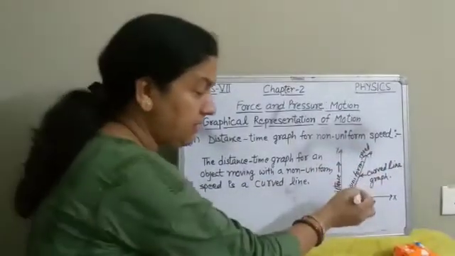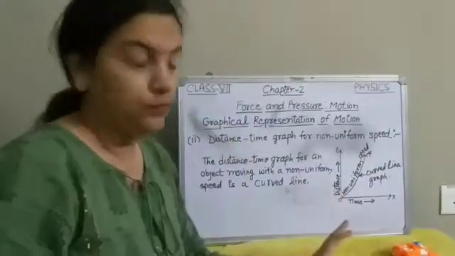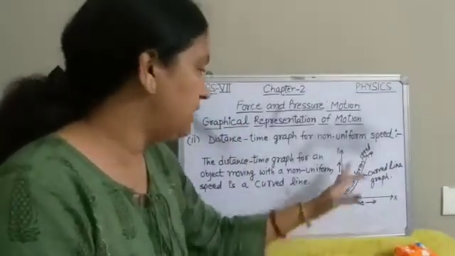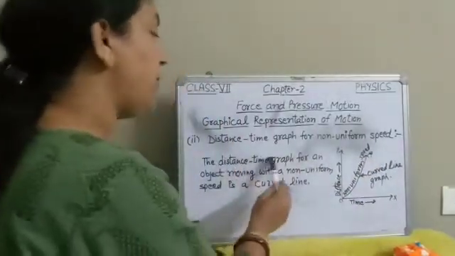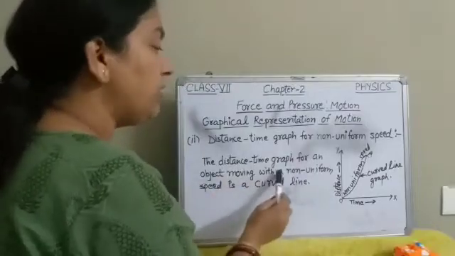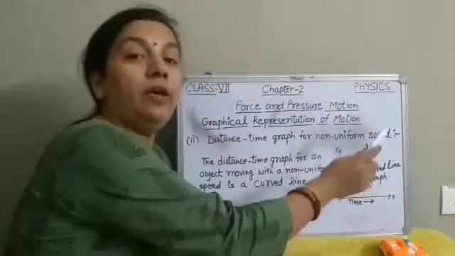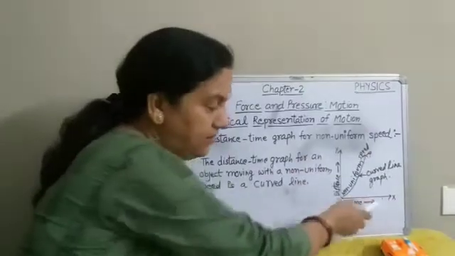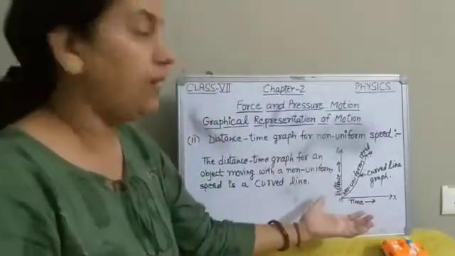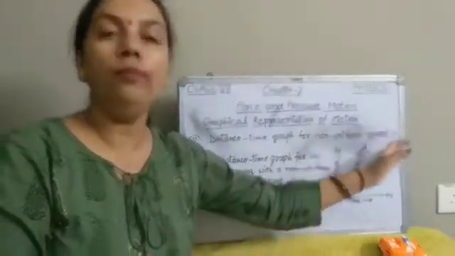So in this case the distance traveled by the object is not directly proportional to the time. Hence the distance time graph is not a straight line. The distance time graph for an object moving with a non-uniform speed is a curved line. So if you see a curved line graph between distance and time, you can easily find out that object is moving with a non-uniform speed.